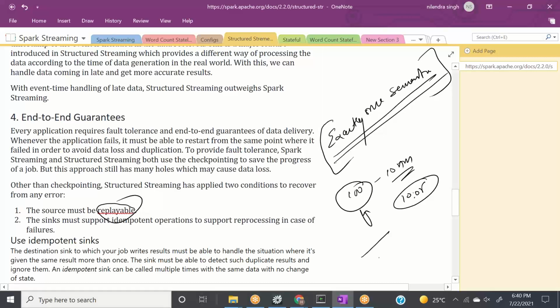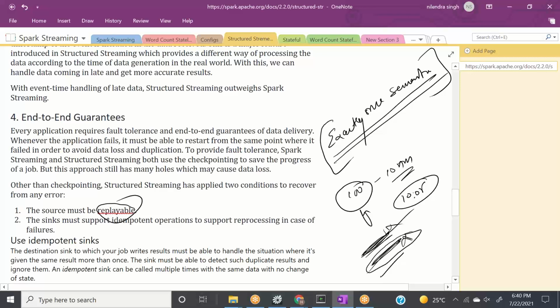Let's say we are giving the same event more than once, it can either ignore the new one or delete the previous one, but it should maintain only one row. Simple, right? This is what idempotent sinks means.